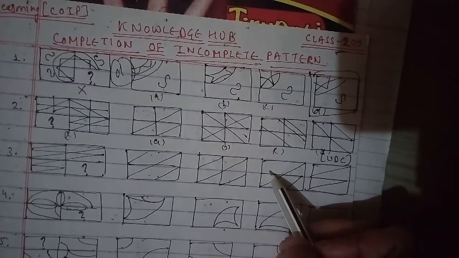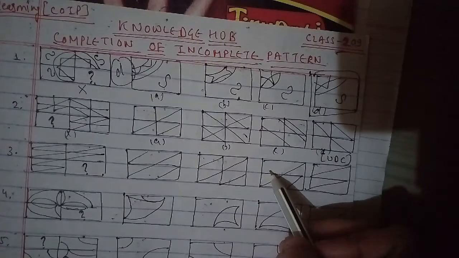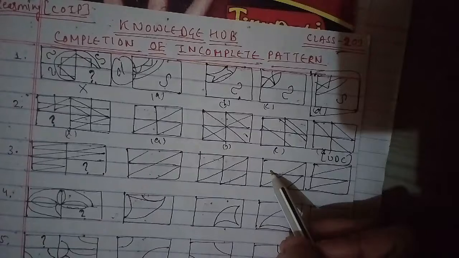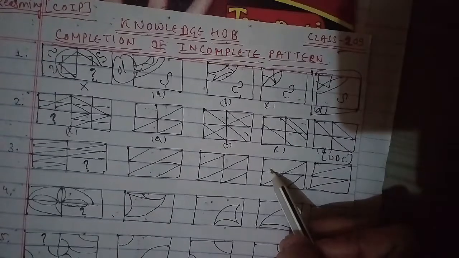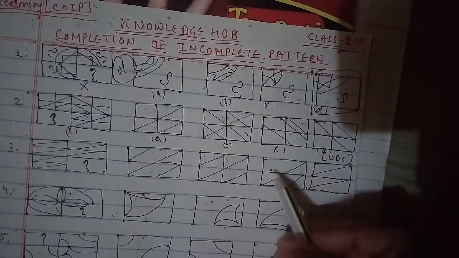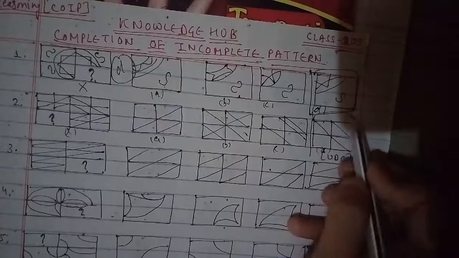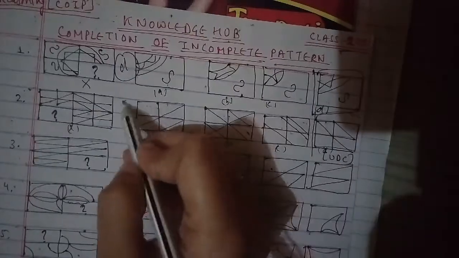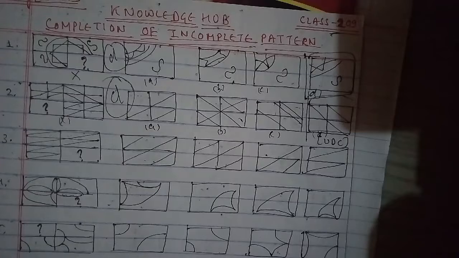Now we'll go ahead with another one which we have to talk about. That is the third question of the session, and that is also an important one. As I told you many times, and I tell you once again, in each of the following questions you have to complete the missing pattern of the given problem by selecting from the given alternatives A, B, C, D.